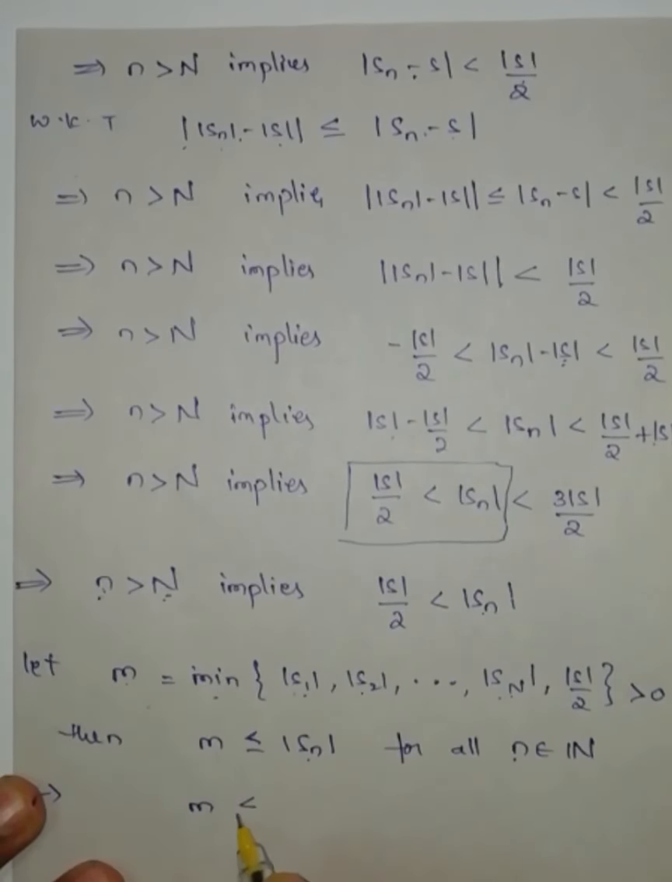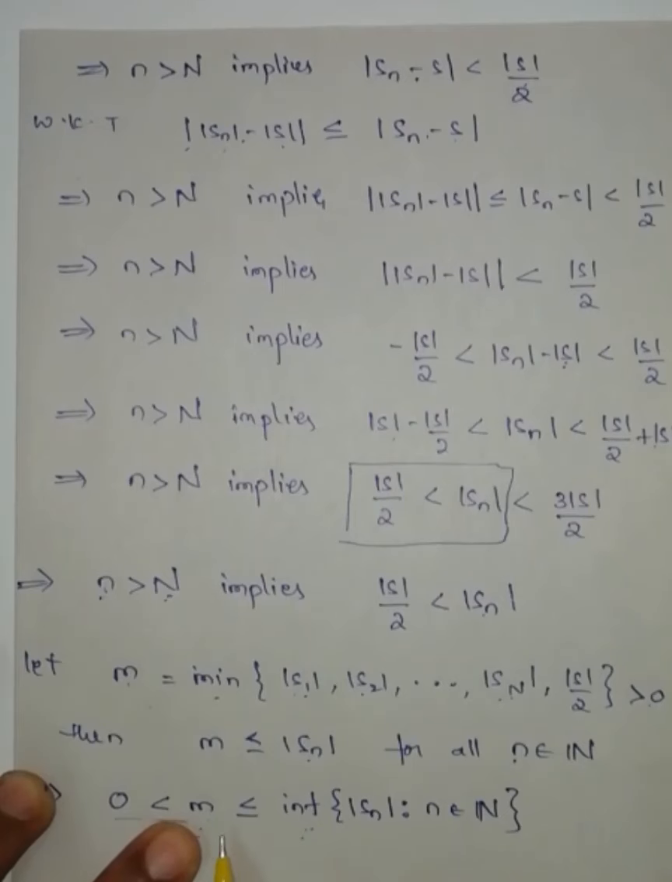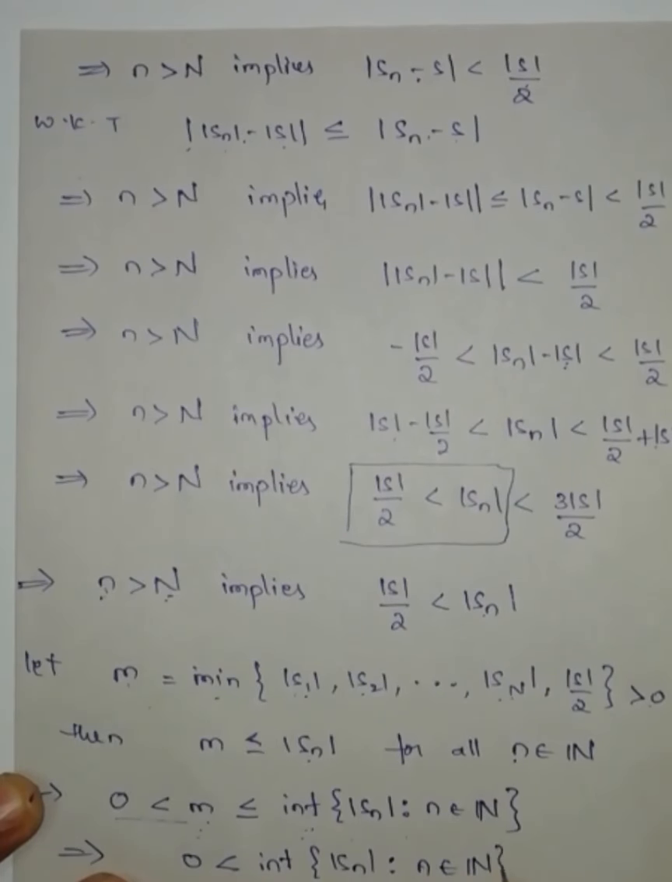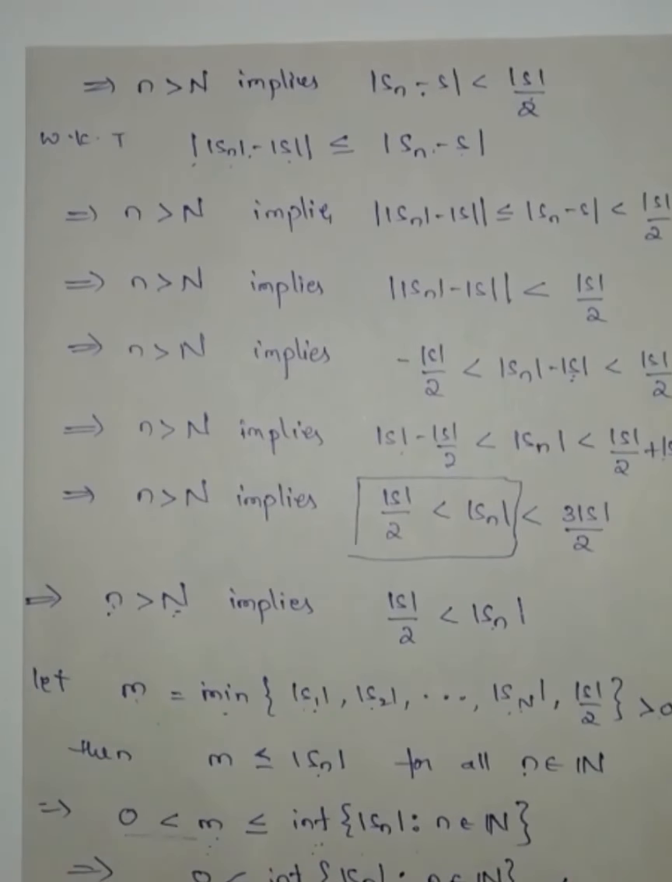This one I got from this step, and this one is a lower bound and this one the greatest lower bound. The difference between a normal lower bound and the greatest lower bound is that this one is greater, then only we can say this one is the greatest lower bound. Therefore from this one what you will get? 0 is less than the infimum of the set modulus of Sn where n belongs to the set of all natural numbers. This one only we have to prove.